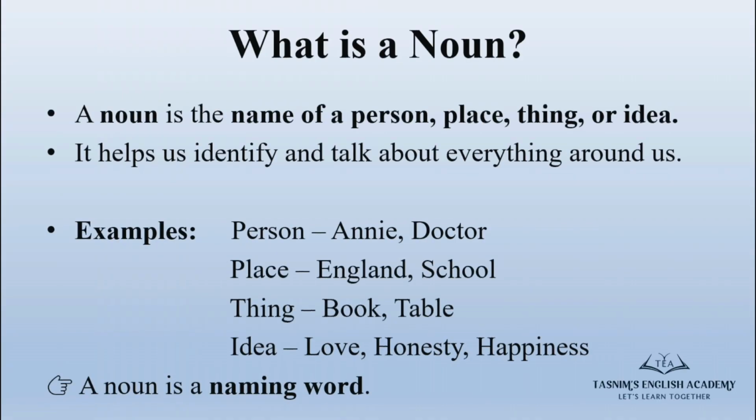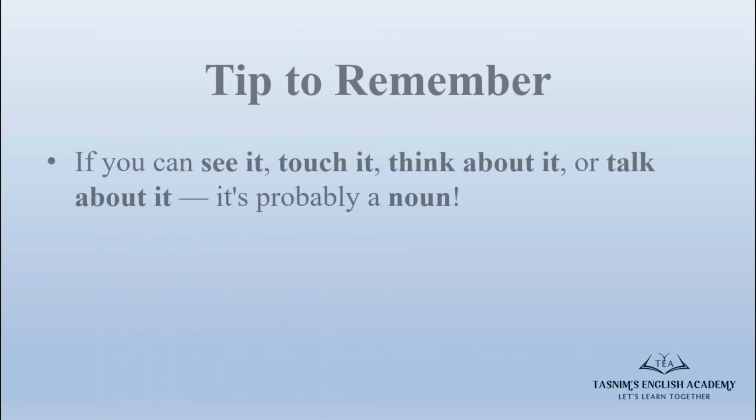What is a noun? A noun is the name of a person, place, thing, or idea. It helps us identify and talk about everything around us. For example, Annie, England, school, book, table, honesty, happiness. It's called the naming word because everything we see, touch, feel, or even think about has a name, and that name is a noun. Here's a quick tip. If you can see it, touch it, think about it, or talk about it, it's probably a noun.